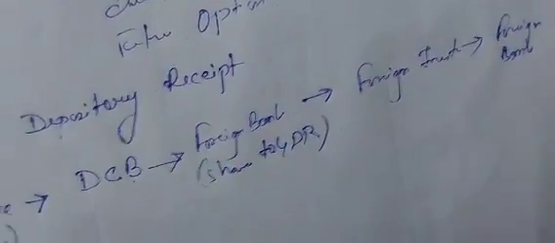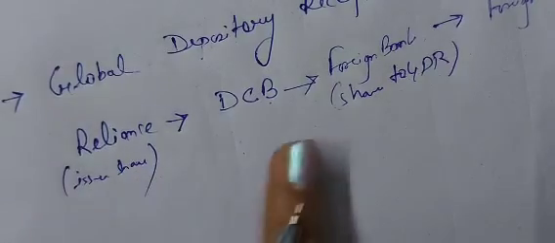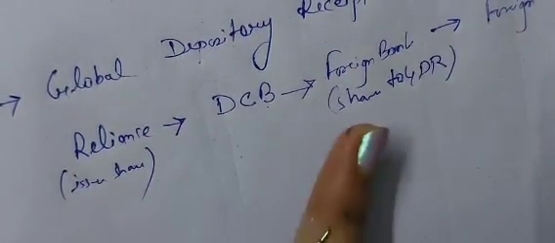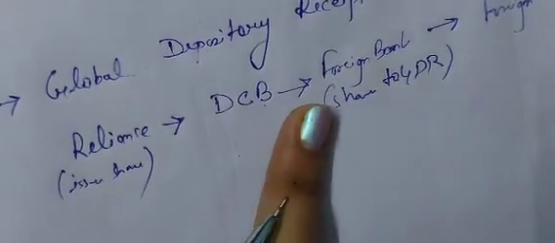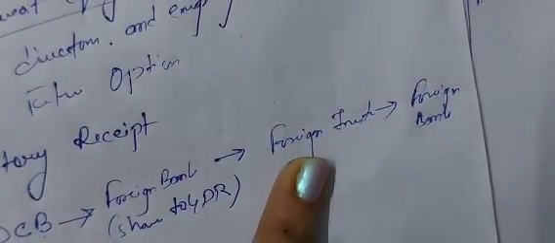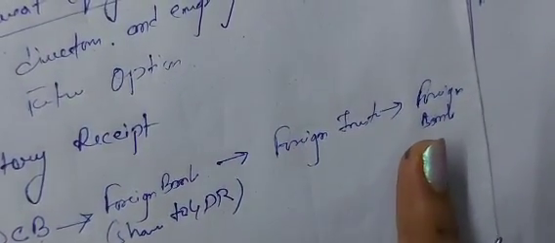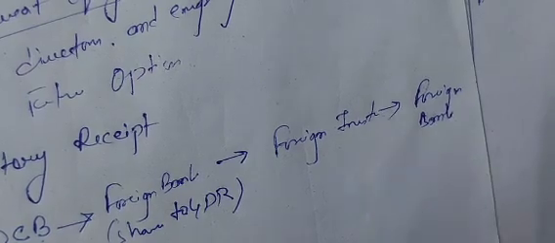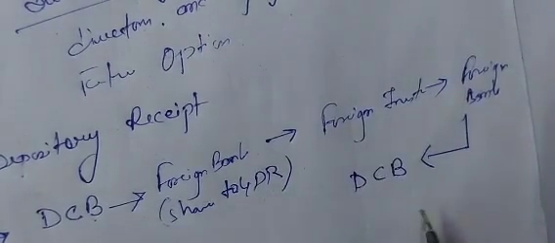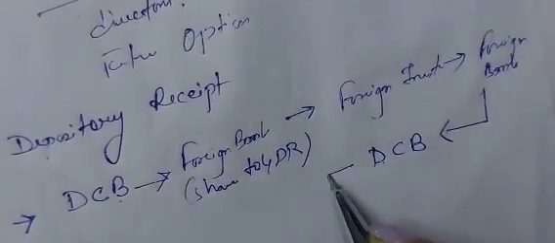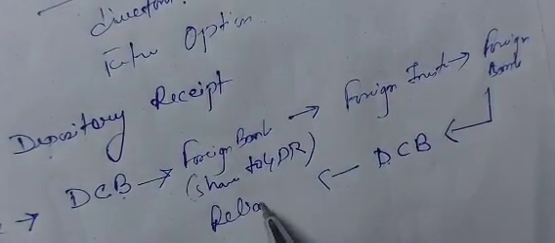What is happening? See, Reliance is issuing shares to Domestic Custodian Bank. This bank is handing over the shares to foreign bank. Foreign bank is converting shares to GDR and giving to the foreign investor. Foreign investor is giving the foreign currency to foreign bank. Right? Now foreign bank is handing over this again to DCB, Domestic Custodian Bank, and this DCB is converting the foreign currency into Indian currency and handing over to the company Reliance.